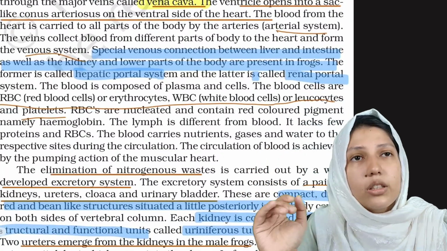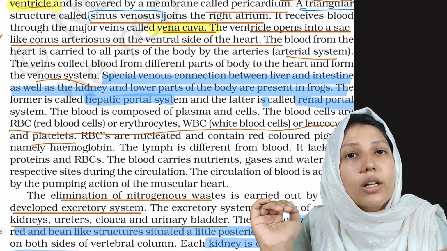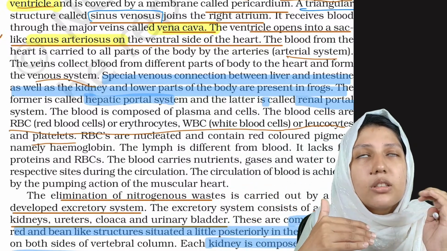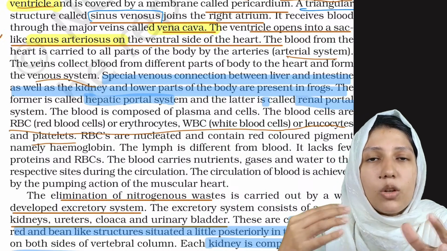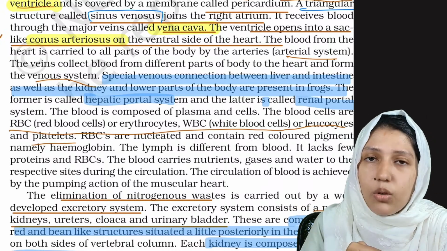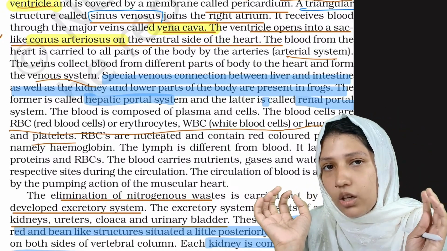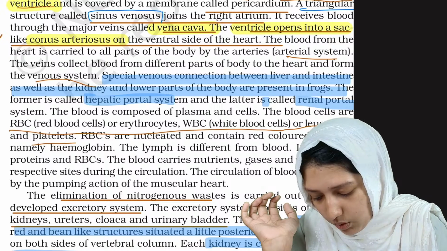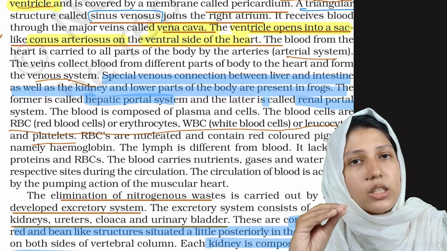Now the ventricle. This ventricle opens into a sac, like conus arteriosus, on the ventral side of the heart. Okay. Just remember these names and that this is related to this. That much is enough, because it is a detailed topic and you won't get the topic if I describe it. So just remember conus arteriosus is related to the ventricle.